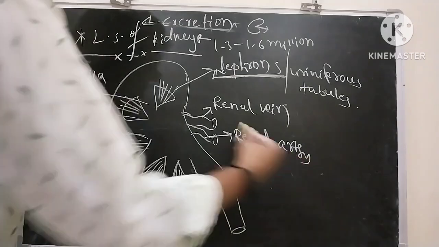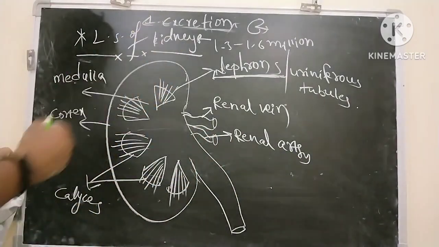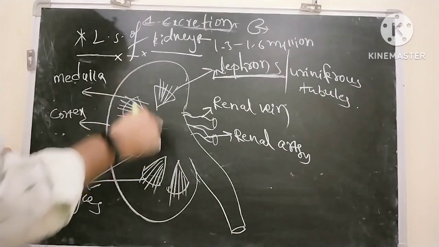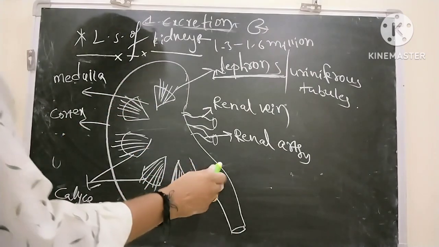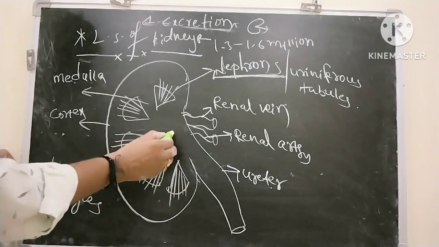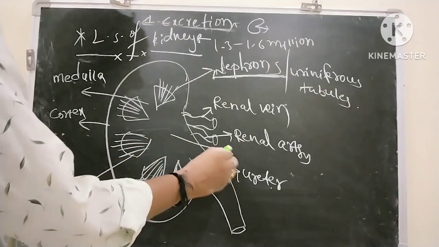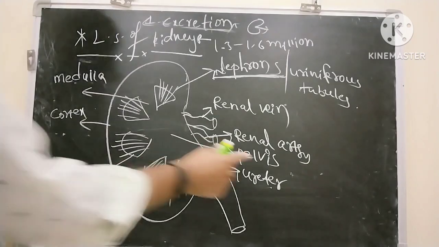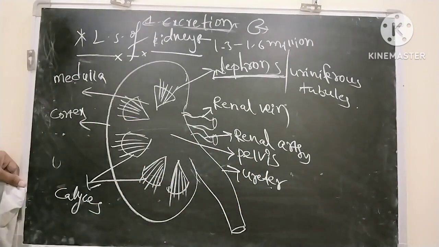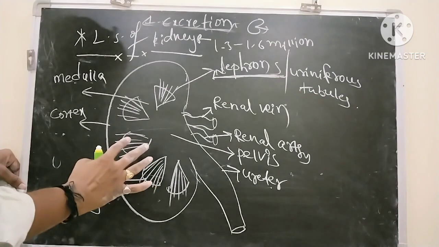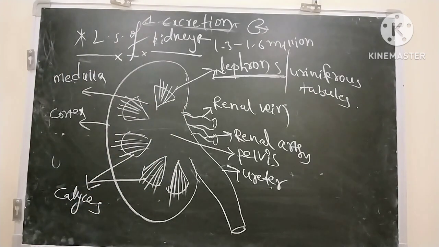Enters means it has to supply oxygenated blood to the kidney, and this is the ureter, which is collecting the urine that is formed. That is why it is also an exit. The bulging part or the swelling part of kidney is called pelvis. So this is the internal structure of kidney, or longitudinal section of kidney.